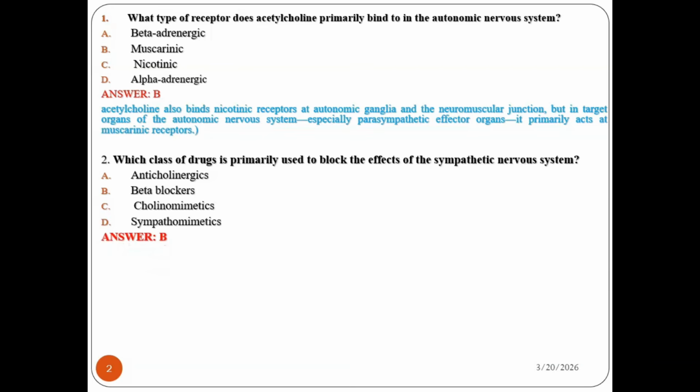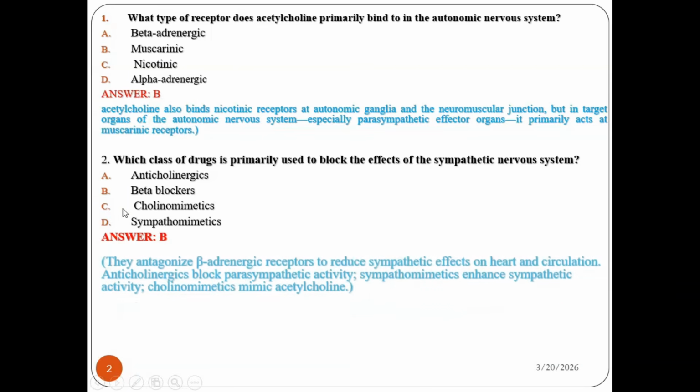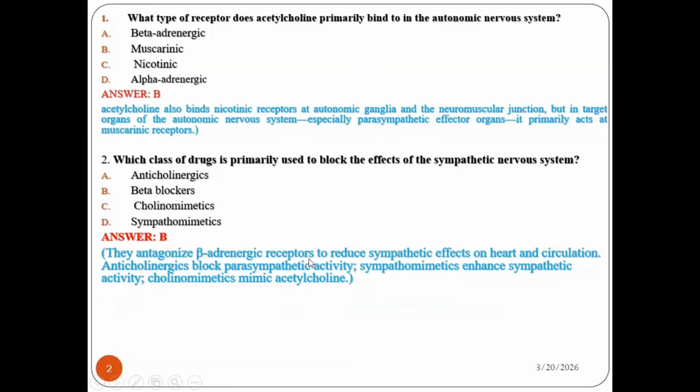The answer is definitely beta blockers, because they antagonize the beta adrenergic receptor to reduce sympathetic effect on the heart and circulation. Anticholinergics are mainly parasympathetic blockers. Sympathomimetics enhance sympathetic activity, and cholinomimetics mimic acetylcholine, which is agonist activity rather than antagonist. But the question is about blocking, which is an antagonist effect on the sympathetic nervous system. So the answer is definitely the beta blocking agent.